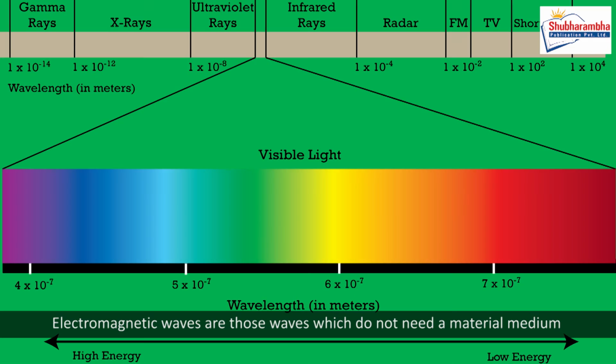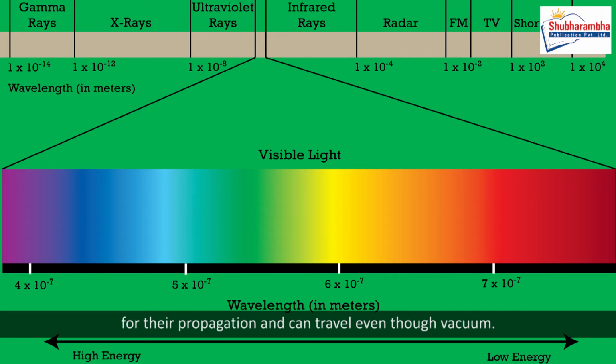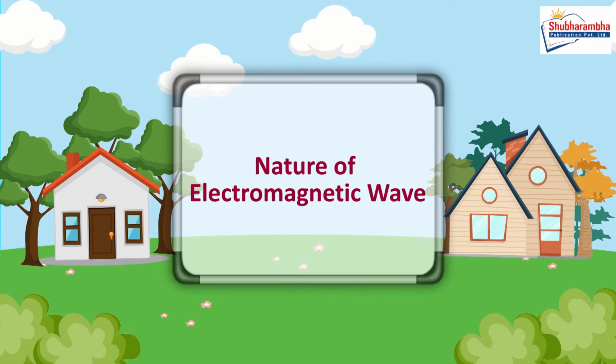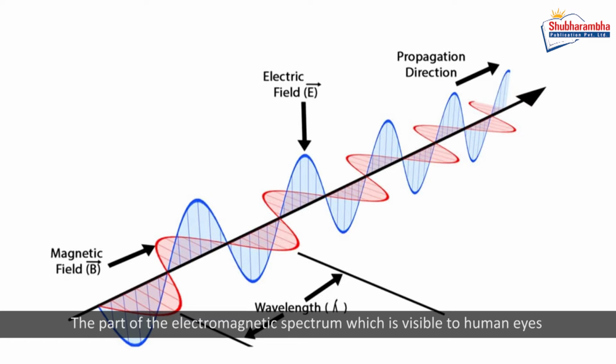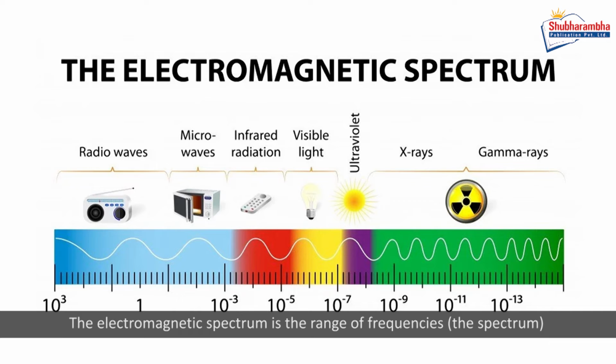Electromagnetic spectrum. Electromagnetic waves are those waves which do not need a material medium for their propagation, and can travel even through vacuum. Nature of electromagnetic wave. The part of the electromagnetic spectrum which is visible to human eyes is called visible spectrum. Electromagnetic spectrum. The electromagnetic spectrum is the range of frequencies, the spectrum, of electromagnetic radiation and their respective wavelengths. It includes radio waves, microwaves, infrared, visible light, ultraviolet, X-rays, and gamma rays. All of these waves form part of the electromagnetic spectrum.